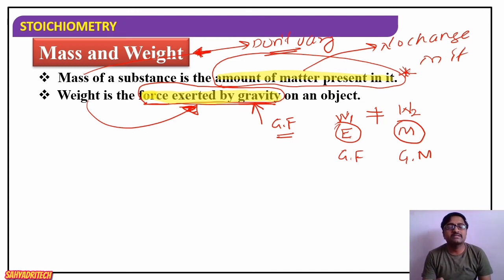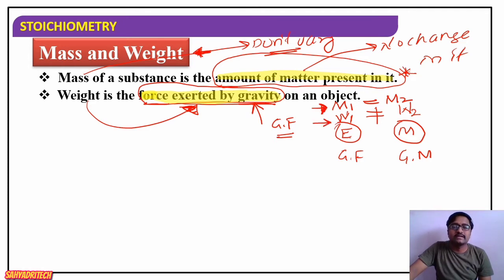It depends on the gravitational force of an object. Therefore, we say weight is the force exerted by gravity on an object. But what about mass? Mass remains the same, since mass is the amount of matter. Wherever we go, the mass of an object remains the same. But what is different? Weight is different. Weight changes, but mass remains the same. So that is the difference between mass and weight.